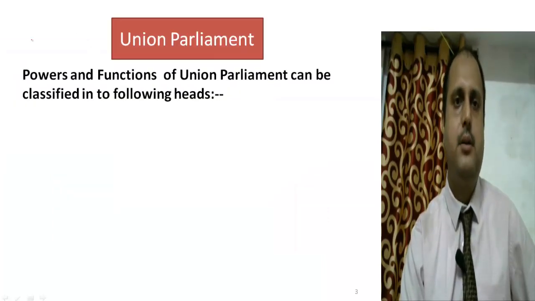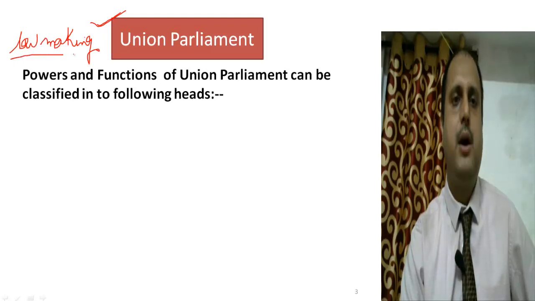The Union Parliament is called the legislative organ of the government. It is one of the three organs of the government. Under the legislature, the Union Parliament mainly comes. So the primary responsibility of the Union Parliament is the power of lawmaking. Lawmaking is the most important function of the Union Parliament. But there are many powers. The Union Parliament is supreme in lawmaking in India.